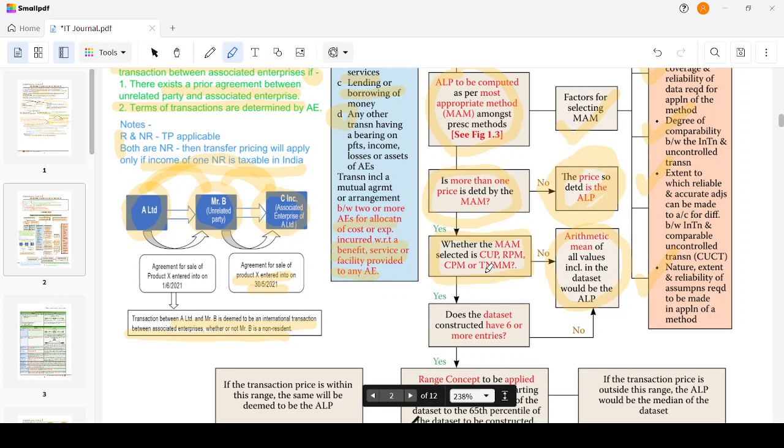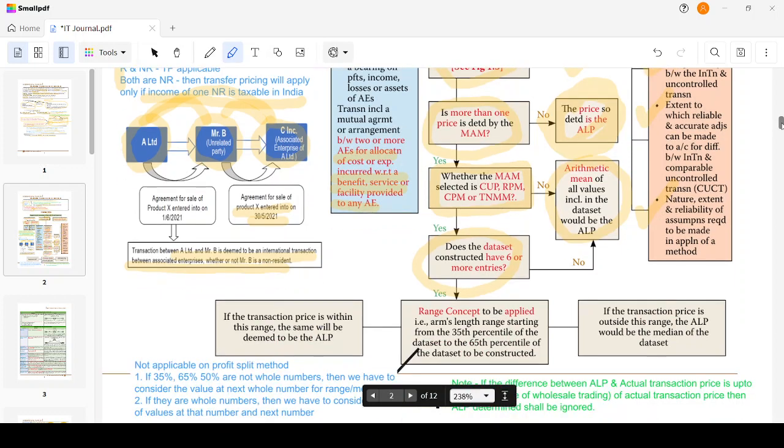So whether the most appropriate method selected is CUP, RPM, CPM, or TNMM. If it is one of these four methods... I'm sorry, if the profit sharing method is used, only the arithmetic mean can be selected. Range cannot be selected. Then the values included in the dataset would be the ALP. Does the dataset have six or more entries? You have selected one of these four methods and you have six or more entries, then the range concept will be applied. When it's less than six, then it will be the arithmetic mean.